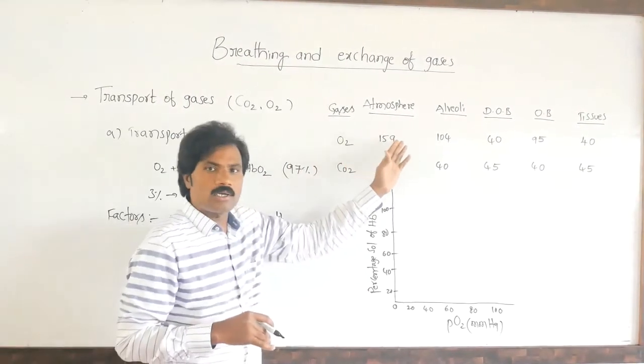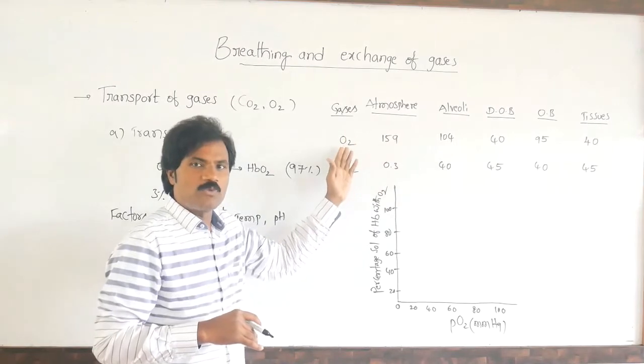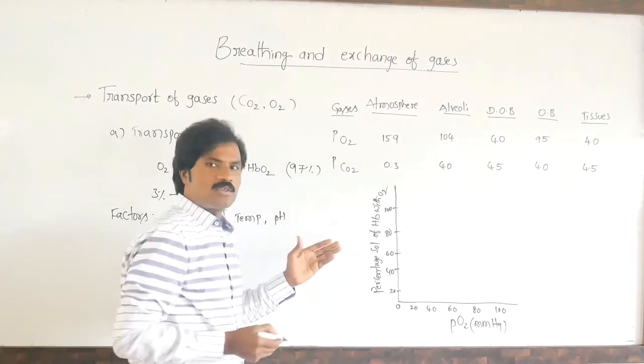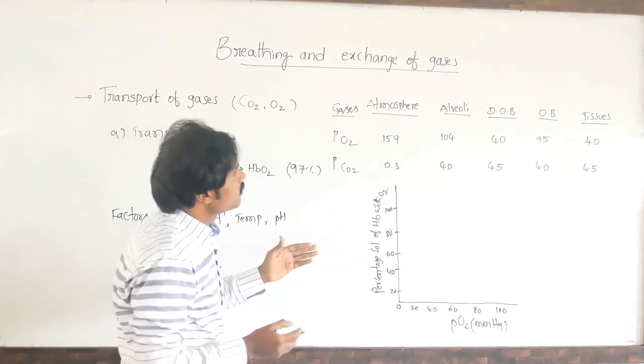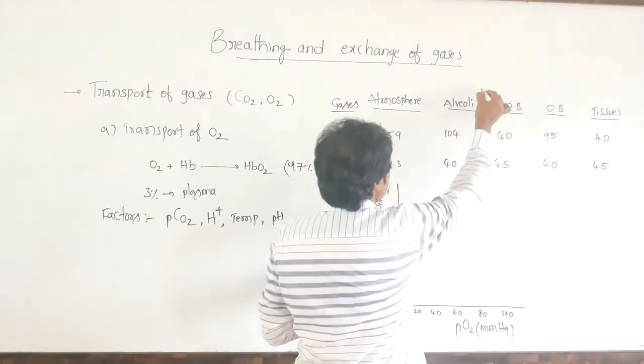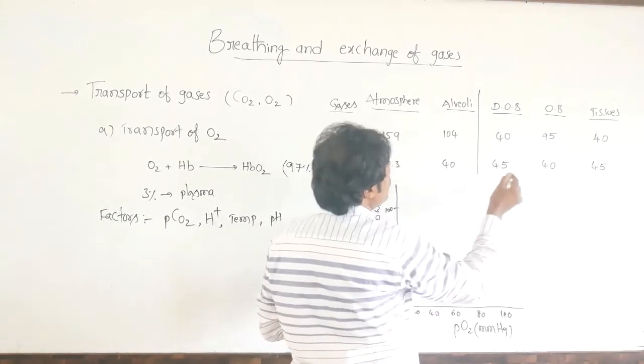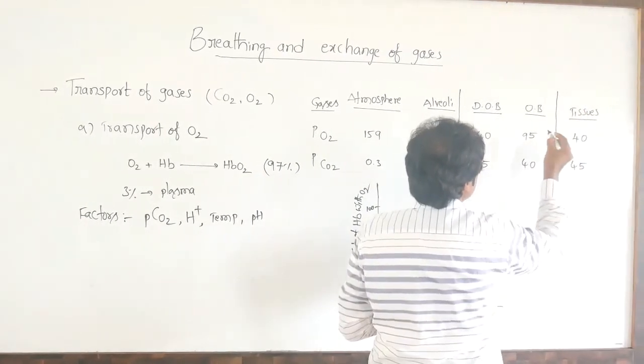Already in the last class we discussed the partial pressure of oxygen as well as carbon dioxide in the atmosphere, between the alveoli and blood, and from blood to the tissue.